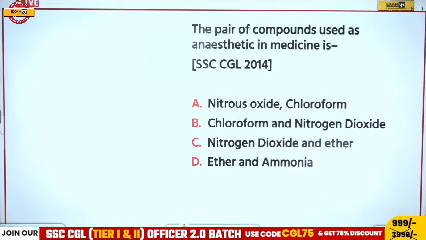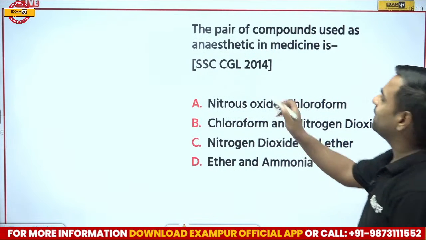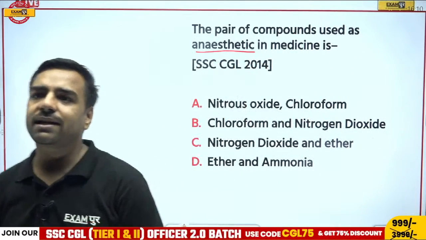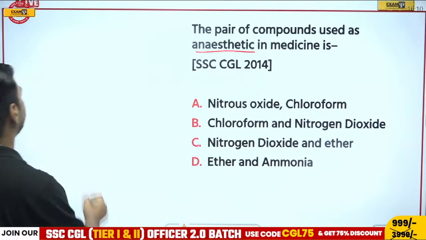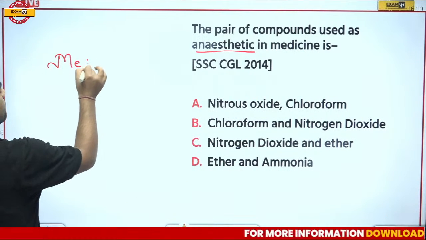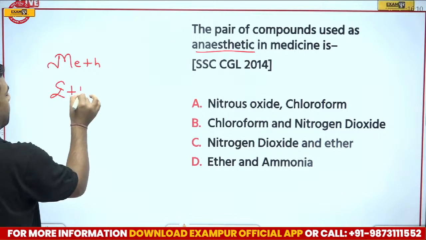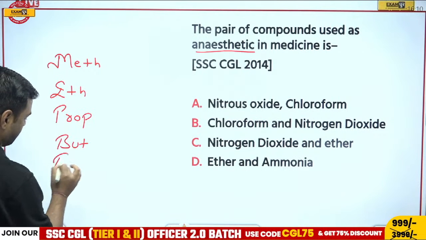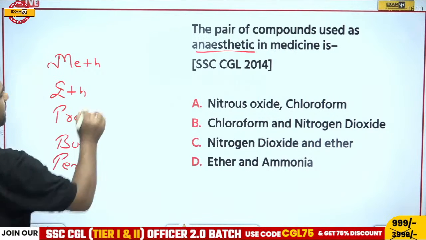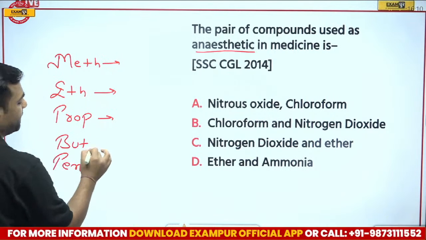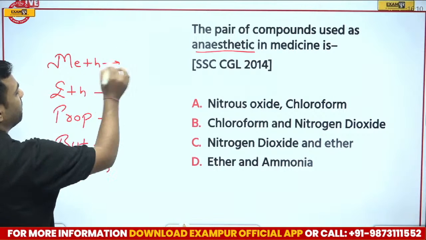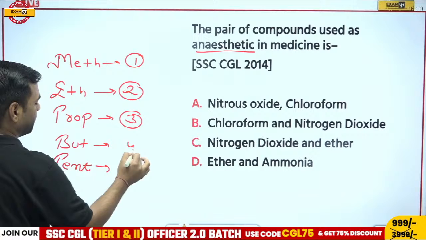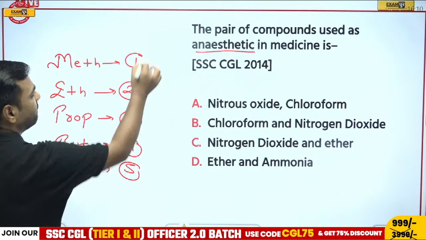The pair of compounds which is used as anesthetic in medicine. Before your answer, yeah, that's true. If you want, I can write as well. In this manner it goes. One thing is this, which we must know: meth means 1, eth is 2, prop is 3, 4 is bute, 5 is pent, and one more thing.